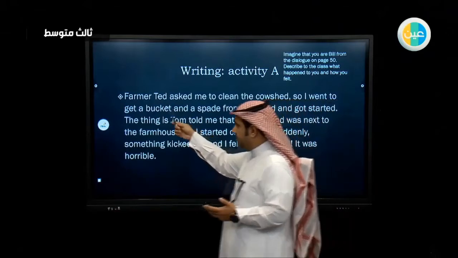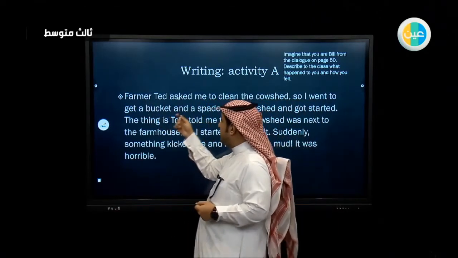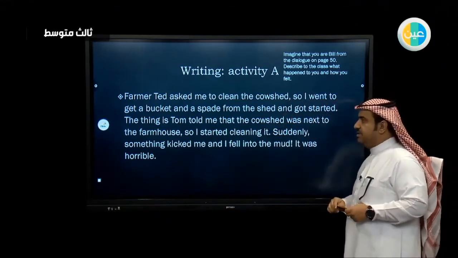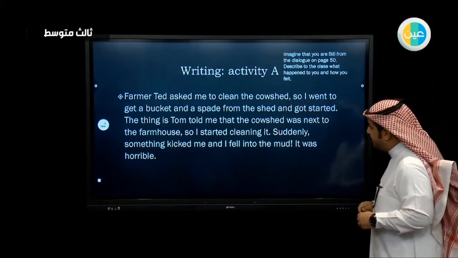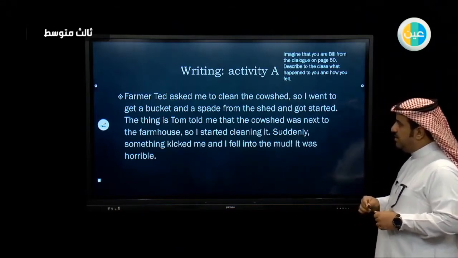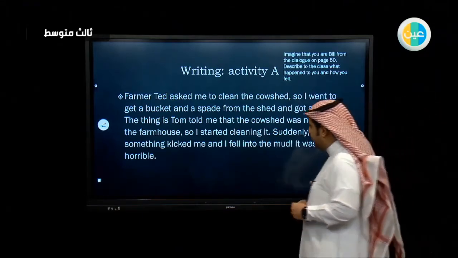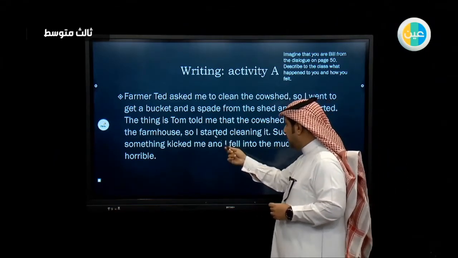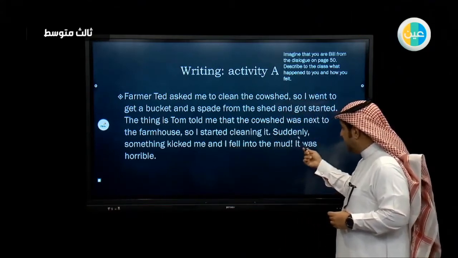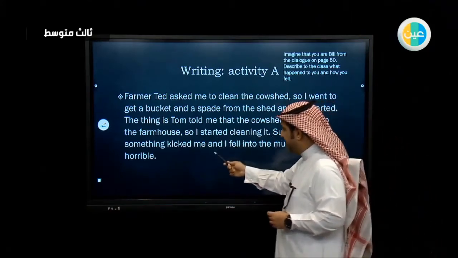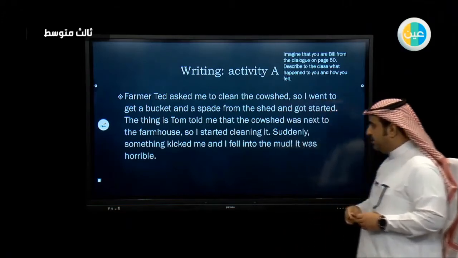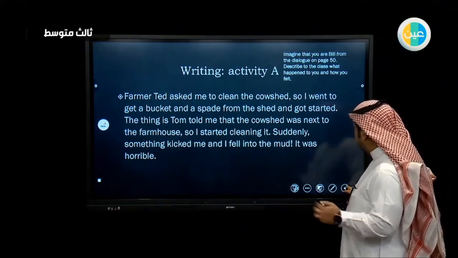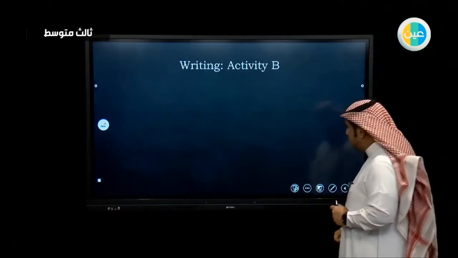Farmer Ted, so this is Bill speaking, Farmer Ted asked me to clean the cowshed, so I went to get a bucket and a spade from the shed and got started. The thing is, Tom told me that the cowshed was next to the farmhouse. So I started cleaning it. Suddenly something kicked me and I fell into the mud. It was horrible. So this is the story as if Bill was speaking.